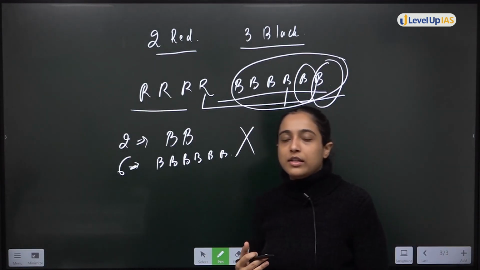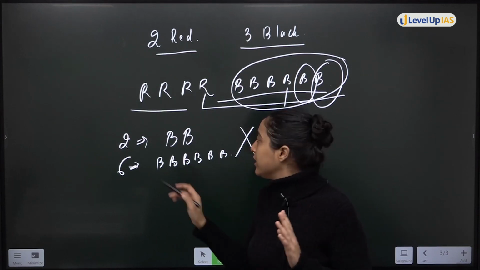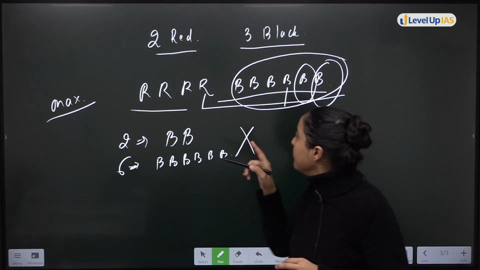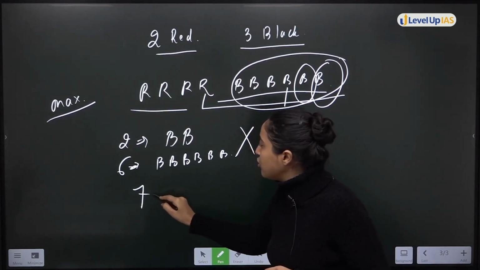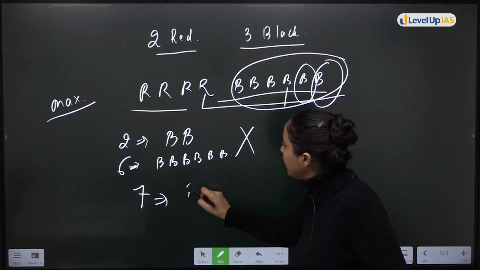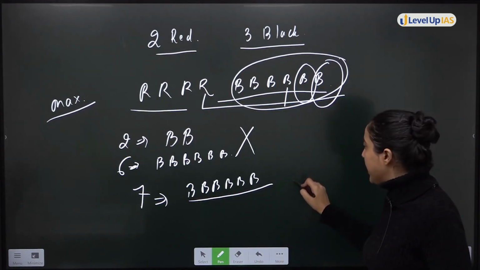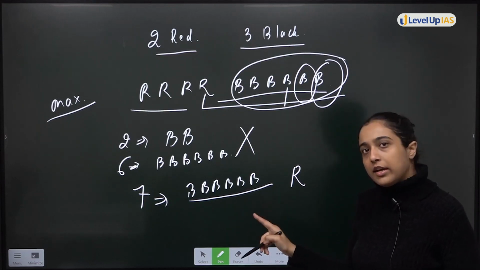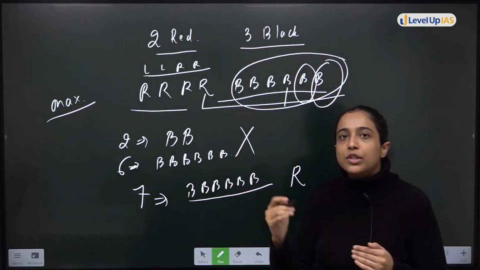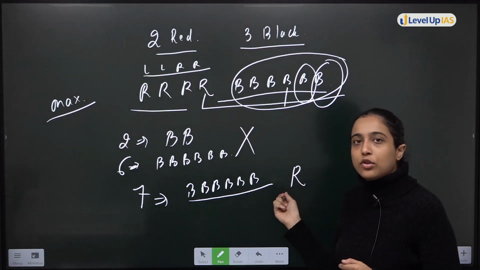What do we have to consider in this question? In this question we have to consider that our luck is bad, that is when we need the maximum number of attempts, right? So for example, I have taken out 7 shoes. If all 6 are black, at least 1 red I will get. Okay? Now in red also, let's say left, right. There should be a left shoe and a right shoe to make a pair. So with 7 also you will say it is not possible.